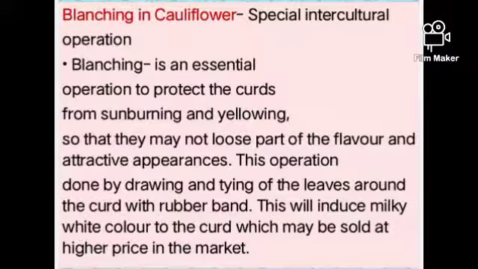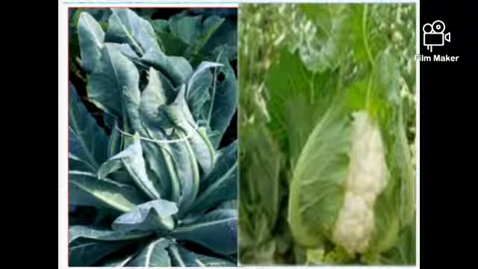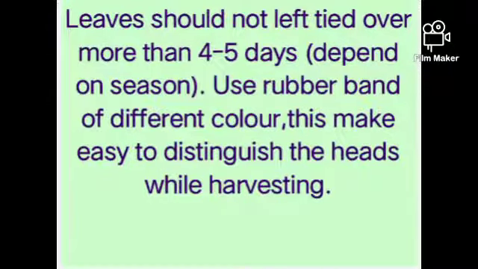The leaves should not be left tied for more than 4 to 5 days, depending upon the season. Use rubber bands of different colors. This makes it easy to distinguish the heads while harvesting. We use different colors of rubber band as a harvesting indication. This is the blanching operation done in cauliflower.